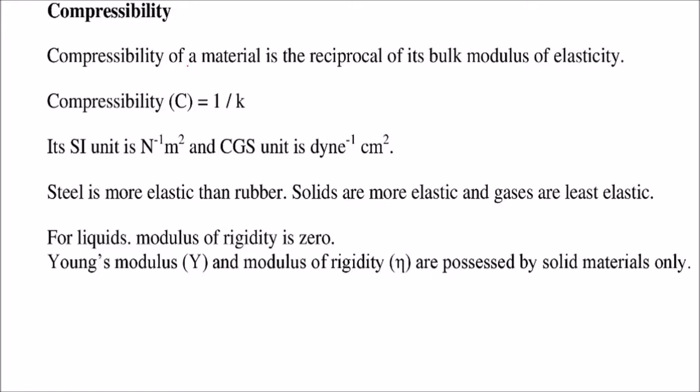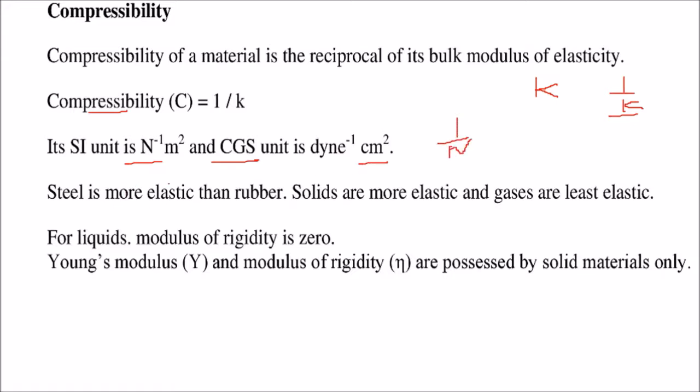Compressibility. Compressibility of any material is just the reciprocal of the bulk modulus of elasticity. So if this is K, the bulk modulus of elasticity, then 1 by K, that is the reciprocal, is the compressibility. The SI unit is the inverse of K, that is Newton minus 1 meter square. CGS unit is dyne minus 1 centimeter square. 1 Newton is called 10 to the 5 dyne.